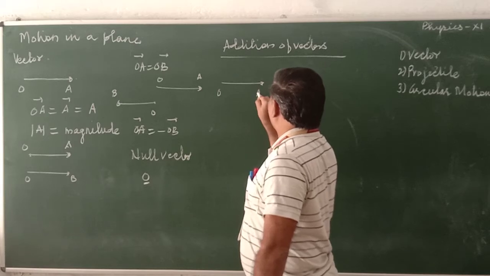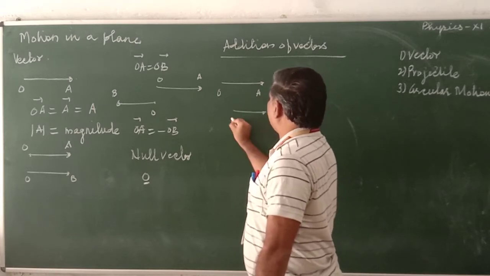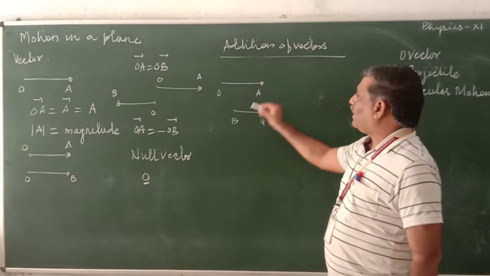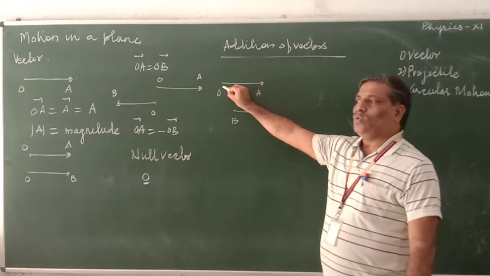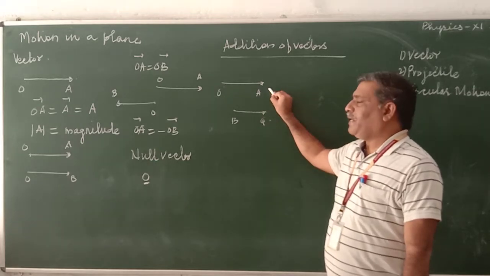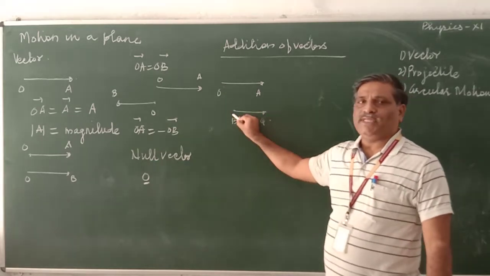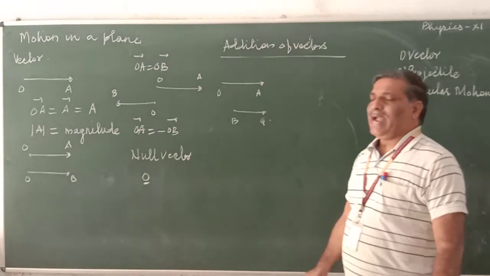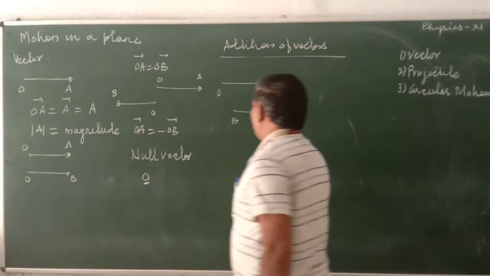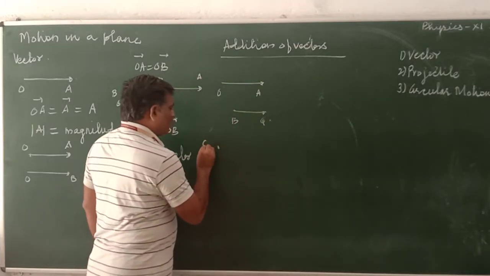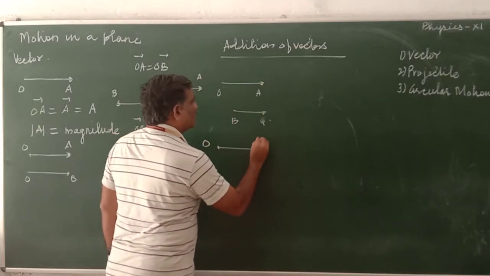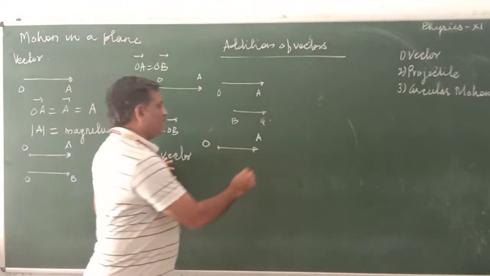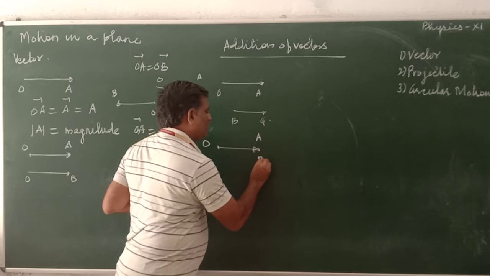It is OA. Another one is BQ. The starting point of this one is O, the ending point is A. The starting point of this one is B, the ending point is Q. Now, when we add them, in this case, we take the starting point of the first vector O, then we draw A, and then the starting point of the second vector, we bring to the end point of the first one.